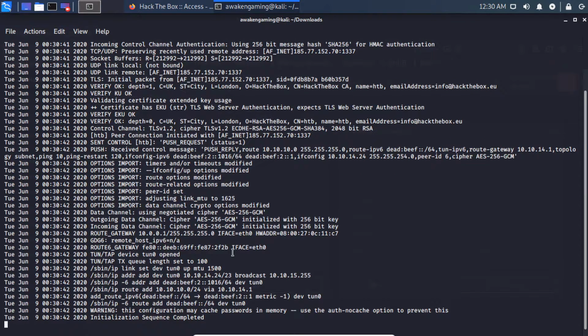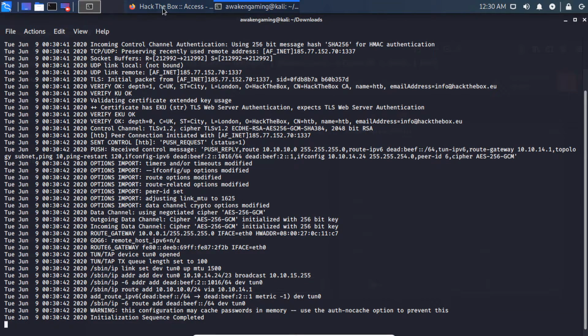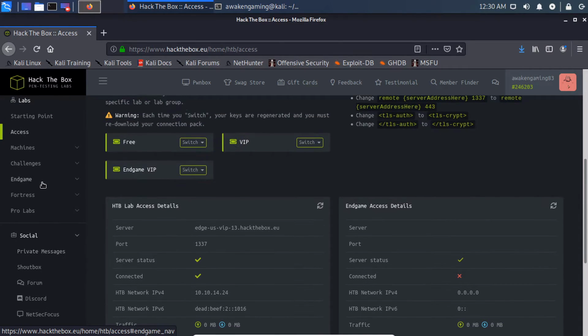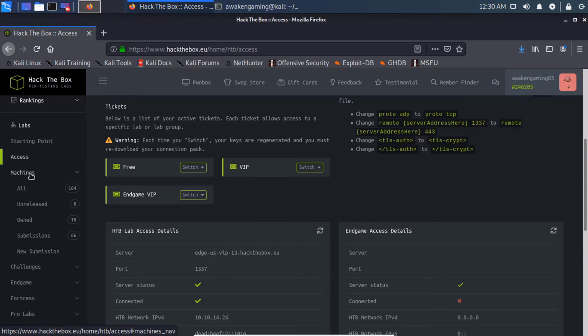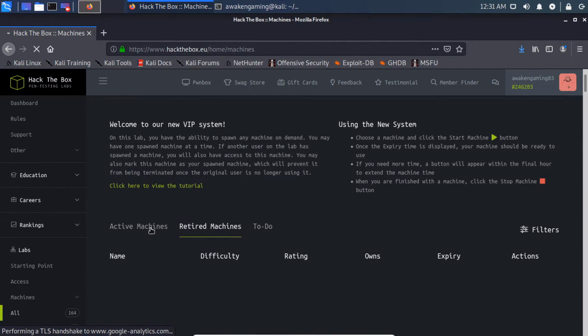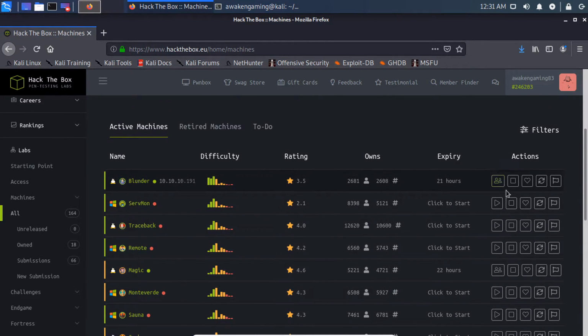And we can see that it's connecting. It says initialization sequence completed. Go back over to Hack the Box, click on this, and now it says we are connected. One other way to make sure that we are actually connected would be to come here to machines, click all, go over to our active machines, and at this point you should be able to start up a machine.